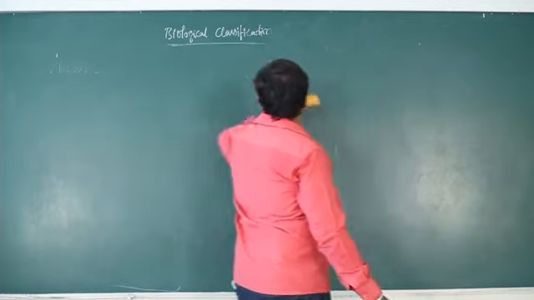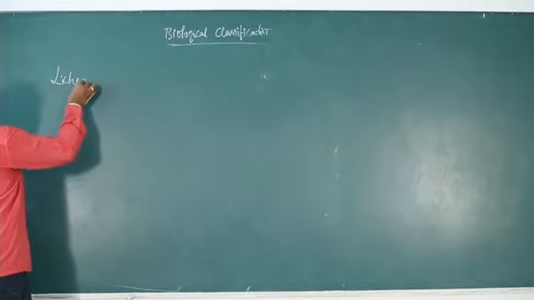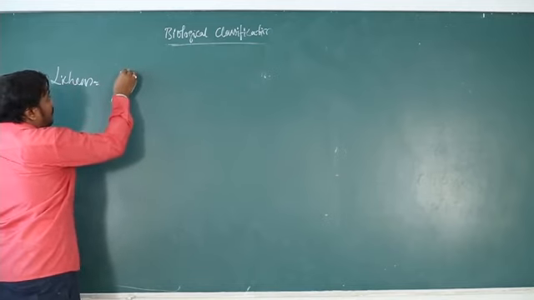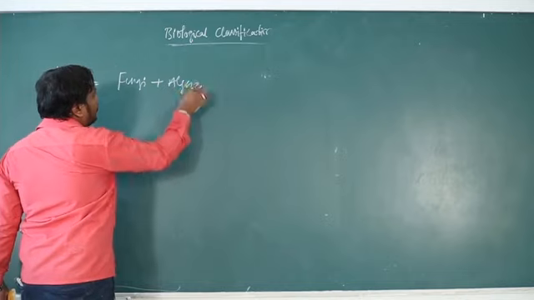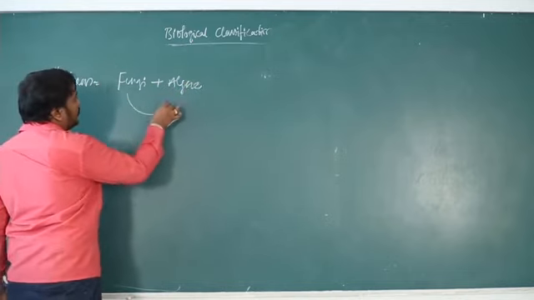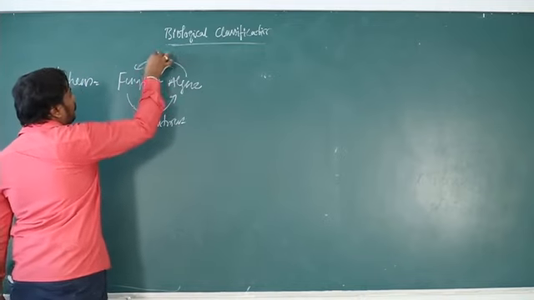So next we study the lichens. Lichens are a mutual association between fungi plus algae. Fungi and algae, both associated together, make the organism called lichen. So fungi give the nutrients, in turn algae give the food.